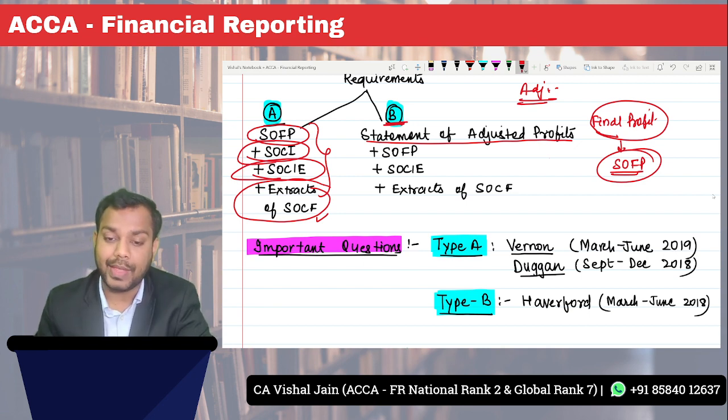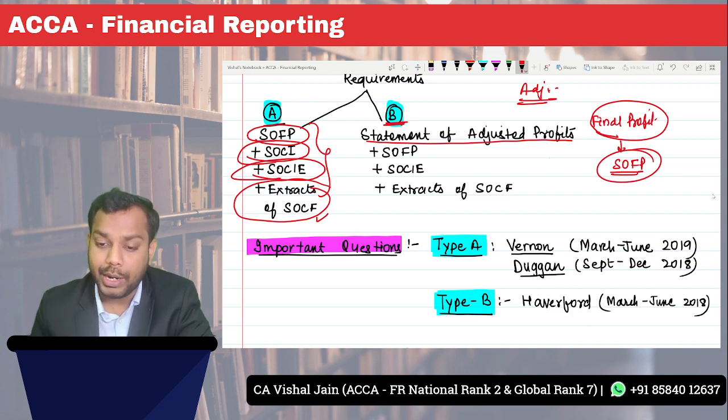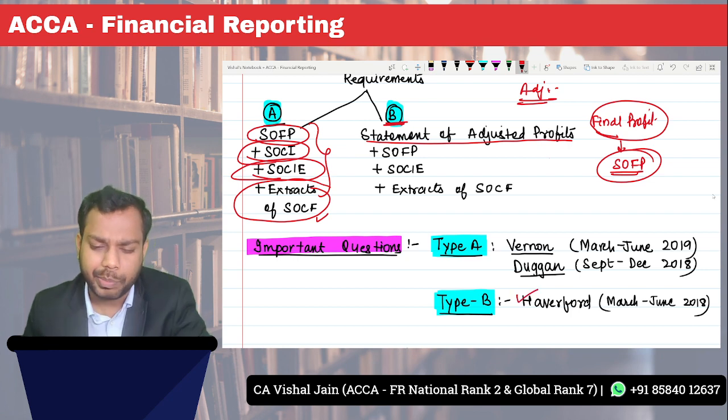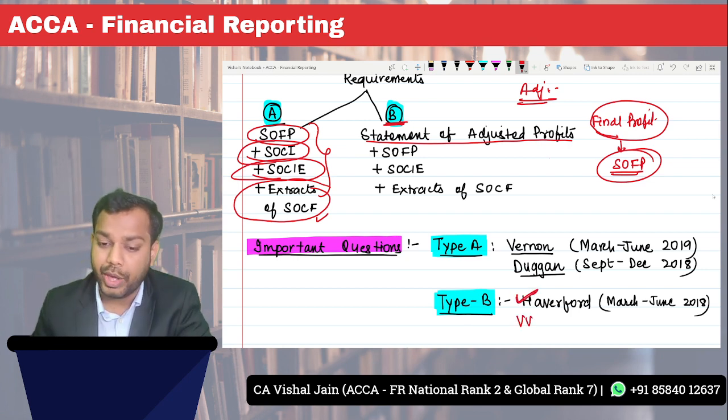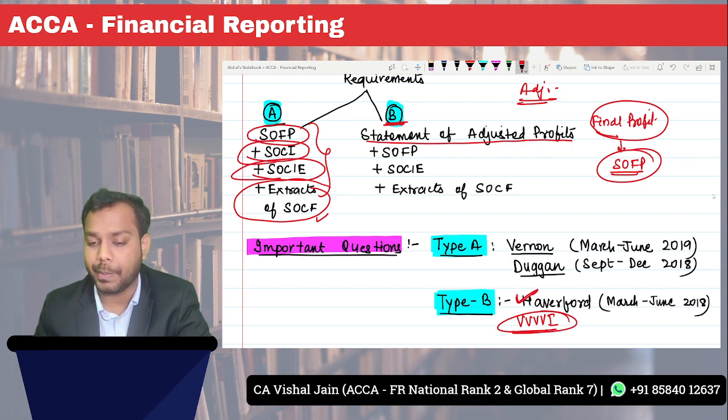For type A, the examining team suggests Vernon, that is the March-June 2019 question, and Dugan, that is the September-December 2018 question. For type B, that is statement of adjusted profits, the examining team suggests you solve the Haberford question, that is from March-June 2018. And trust me, this is a very wonderful, very important question. It's a wonderful question that has been given in the material.